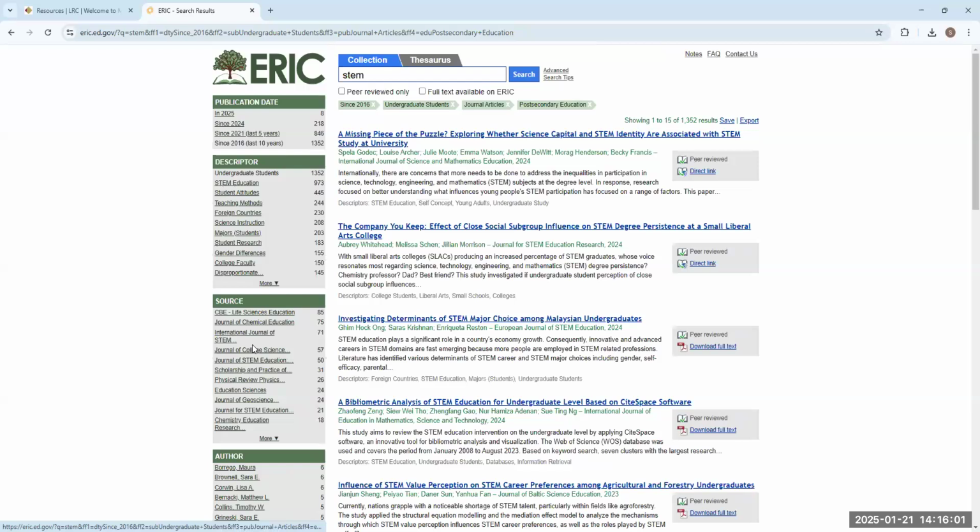That was super easy. We've now narrowed our search down from 20,000 to about 1,300 results because we're looking at things that are published since 2016 that are about undergraduates that are in STEM programs. We're looking at journal articles specifically, and all of these, the education level that we're looking at for the information is post-secondary education, which is going to be college level.